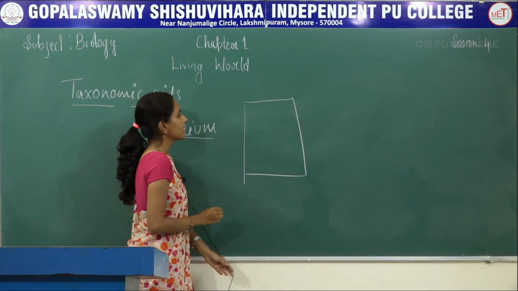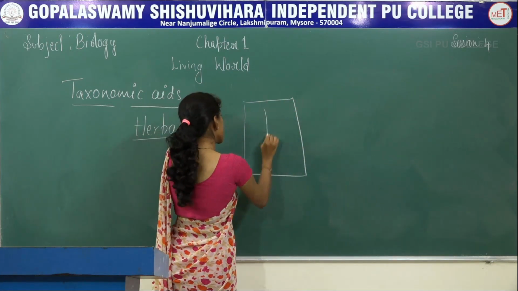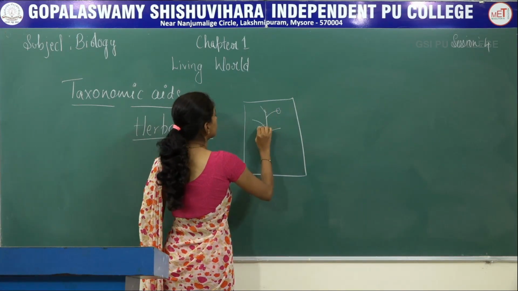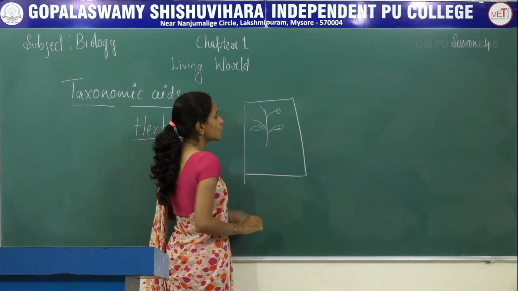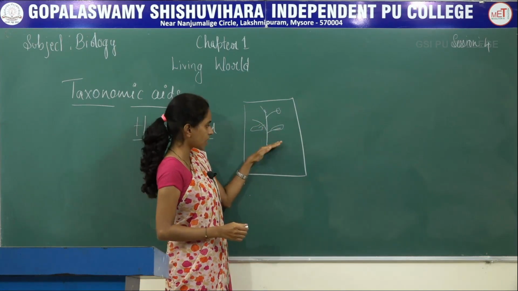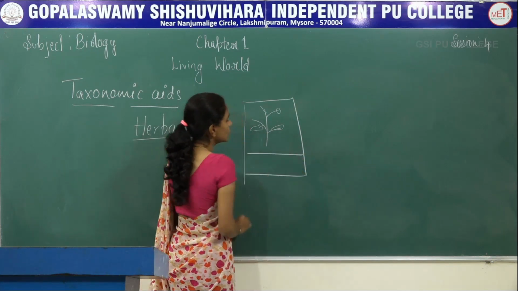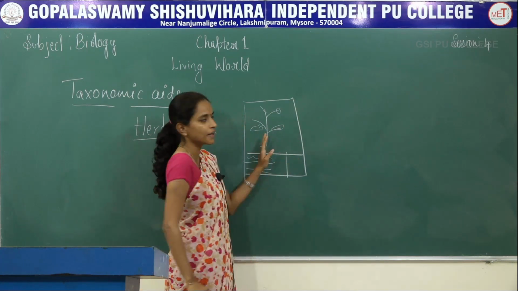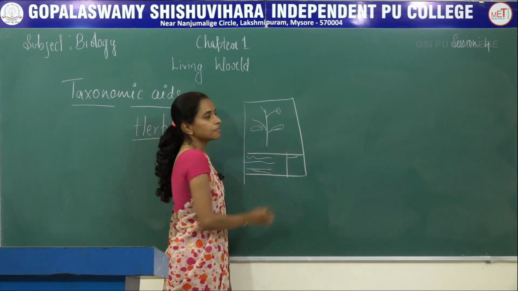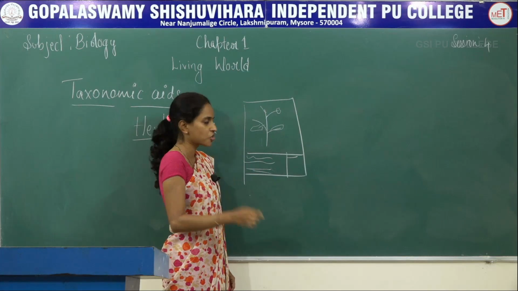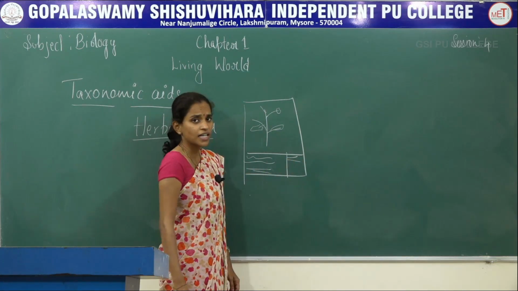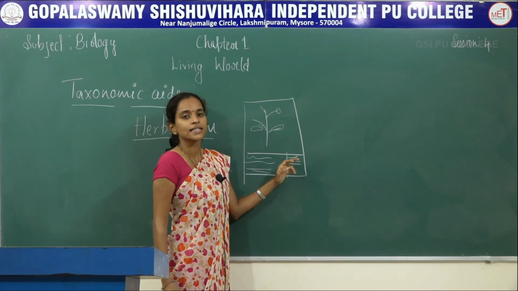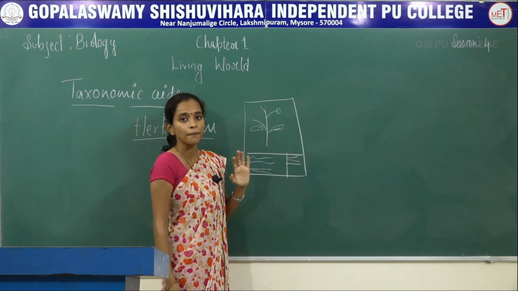Once the plant is completely dried, next you have to stick it on a herbarium sheet. On the herbarium sheet, you will stick the plant like this. So imagine that the flowers are here and the leaves are present here. The plant will be stuck to this herbarium sheet, and below this you can write the description. And at the right corner of the herbarium sheet, the person or the date of collection, the time of collection, as well as the details, that is the family, the scientific name, and the common name, will be mentioned.